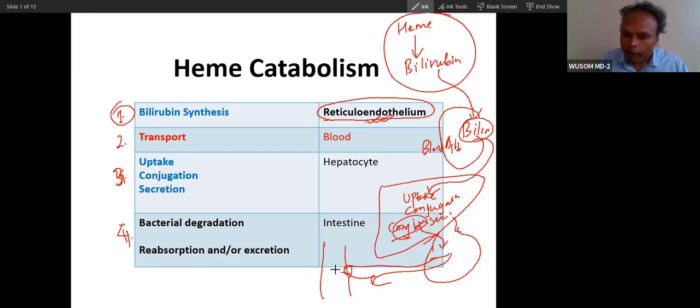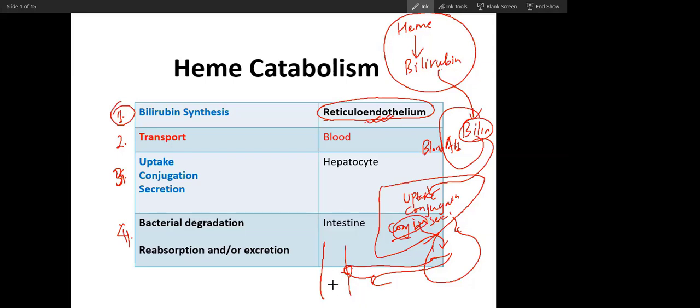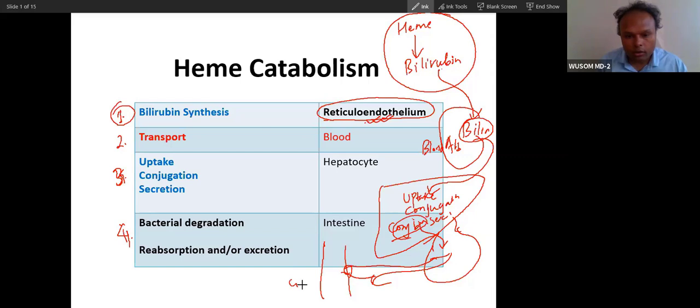Then the bile will go into the intestine and reach the colon. In the colon, the bacteria will degrade the conjugated bilirubin and convert it into other forms of bilirubin. That bilirubin will be reabsorbed and excreted into urine, and some is excreted into feces. That is why the color of feces is yellow, and that is why the color of urine is also yellow.